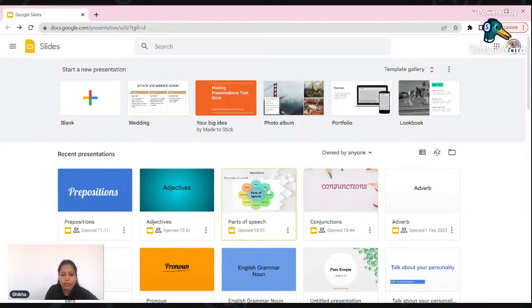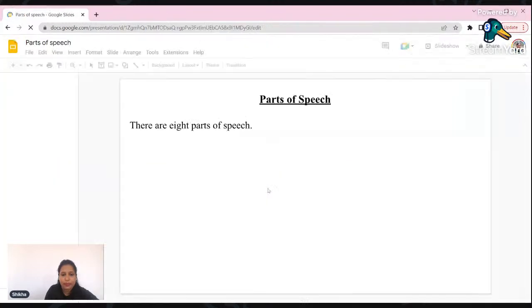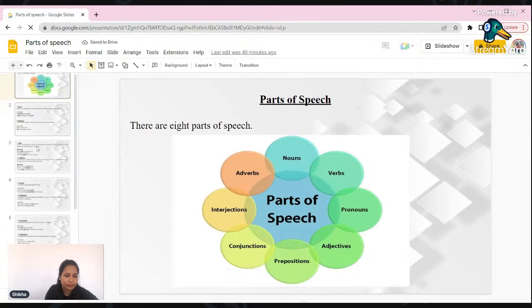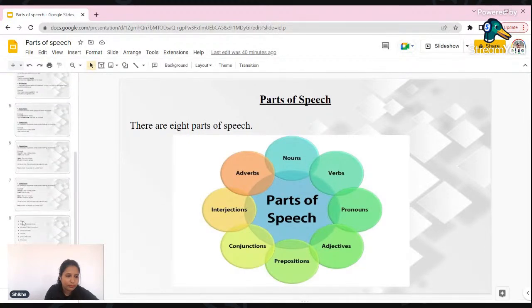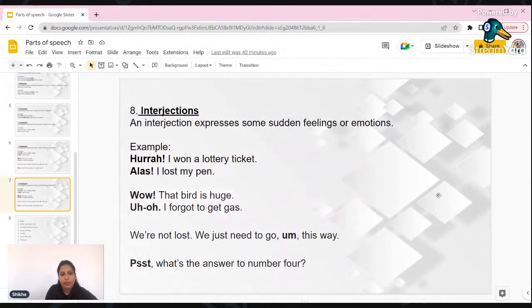Moving forward, we will do interjections now. Okay, so interjections, this is the second last part of the parts of speech. So, an interjection expresses certain feelings or emotions.